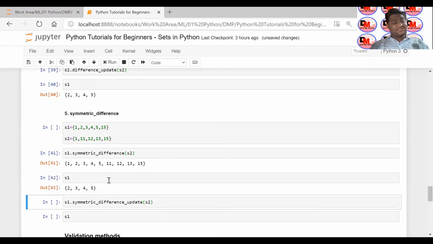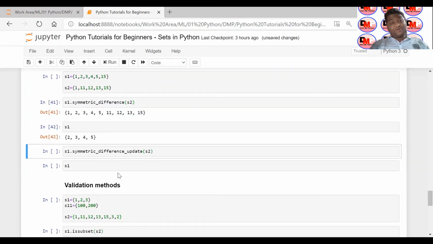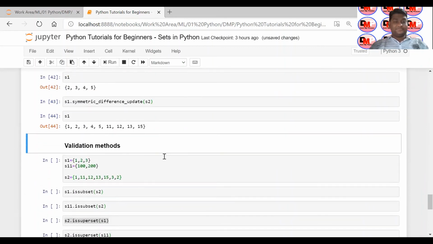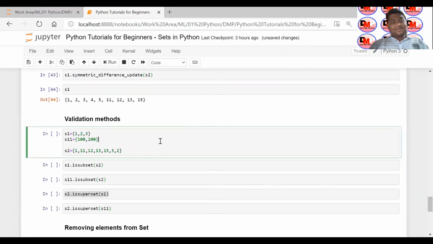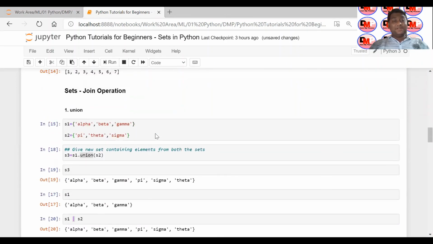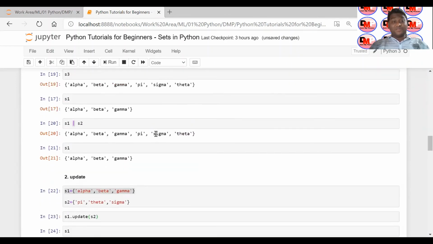The result is not again assigned back to S1. If you want to assign the result back to S1, you have to use the symmetric difference update method. And this is your result assigned back to your S1, right? So this is all about, I would say, combining multiple sets or join operations.